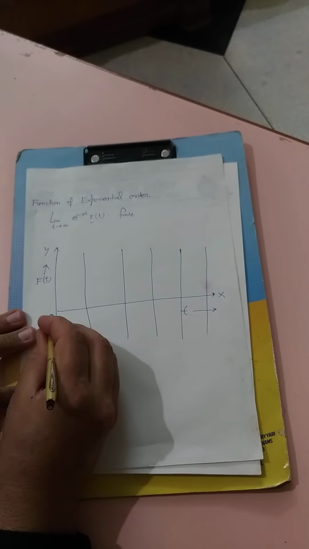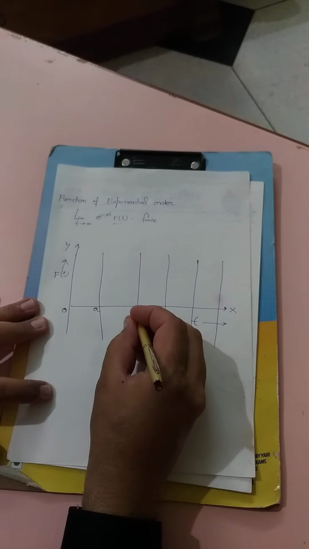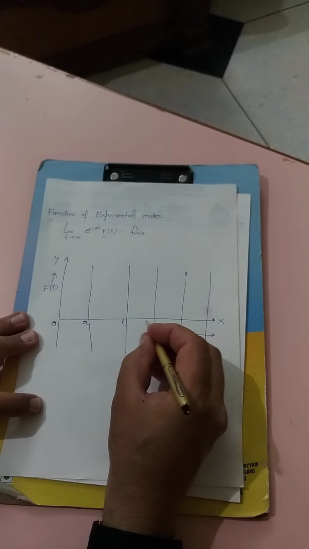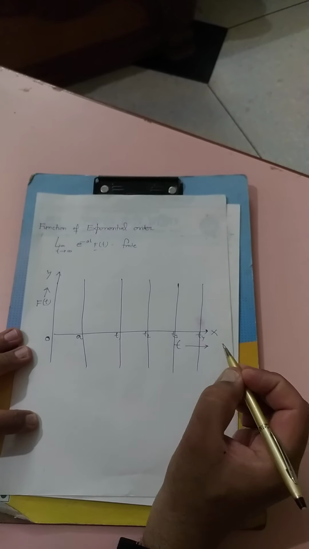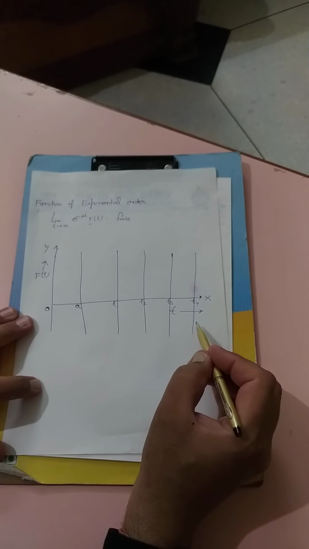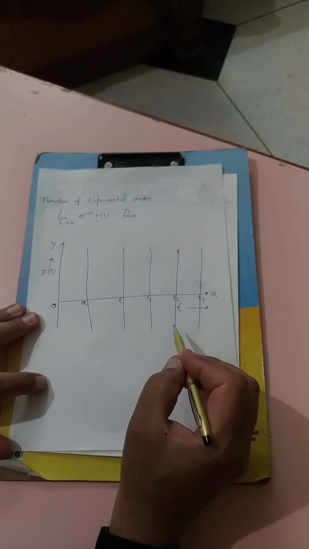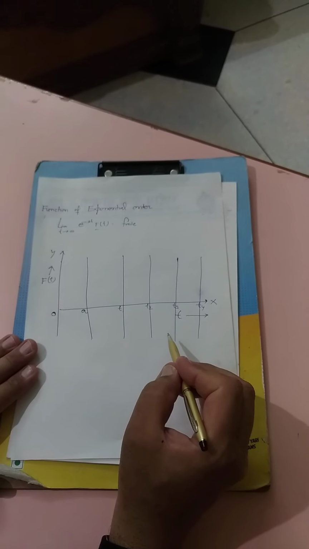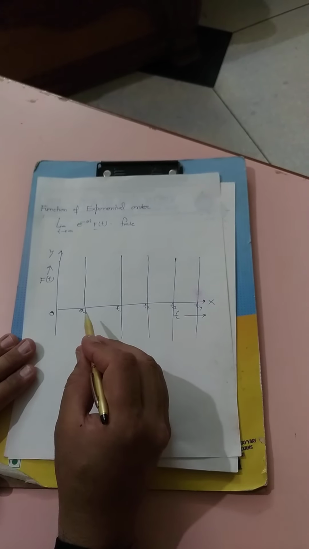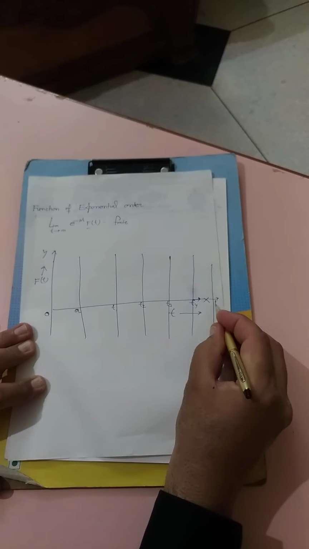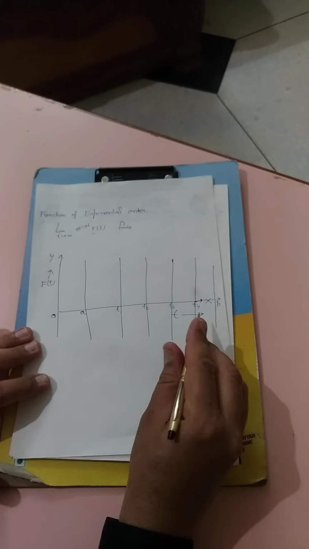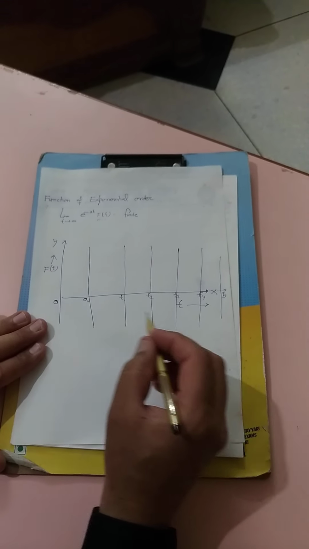This is 0 to, suppose, A. This is A to T1. This is T1 to T2. This is T2 to T3. And this is T3 to T4. That is, we are plotting a graph between f(t) and t, and this whole picture is divided into some sections. We want to see the whole picture from A to B. This is, suppose, B. So this whole part is divided into several parts.